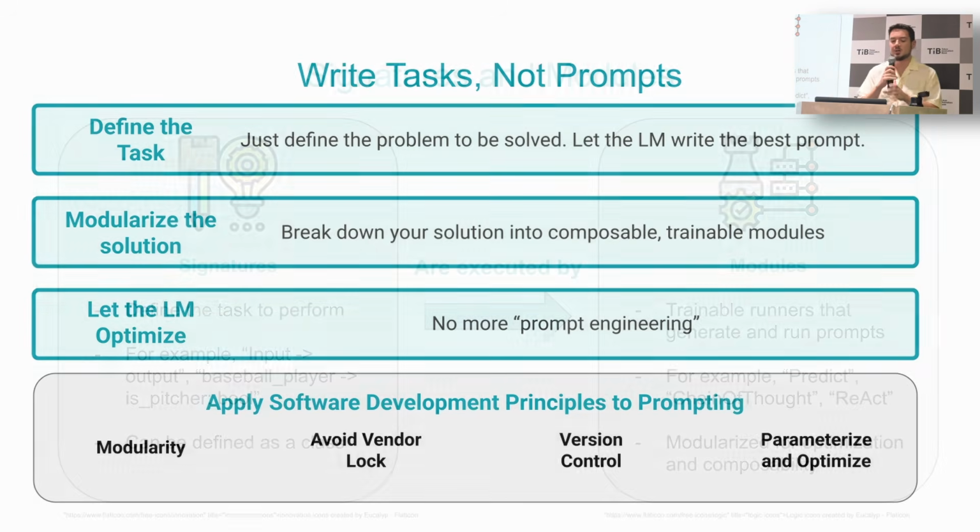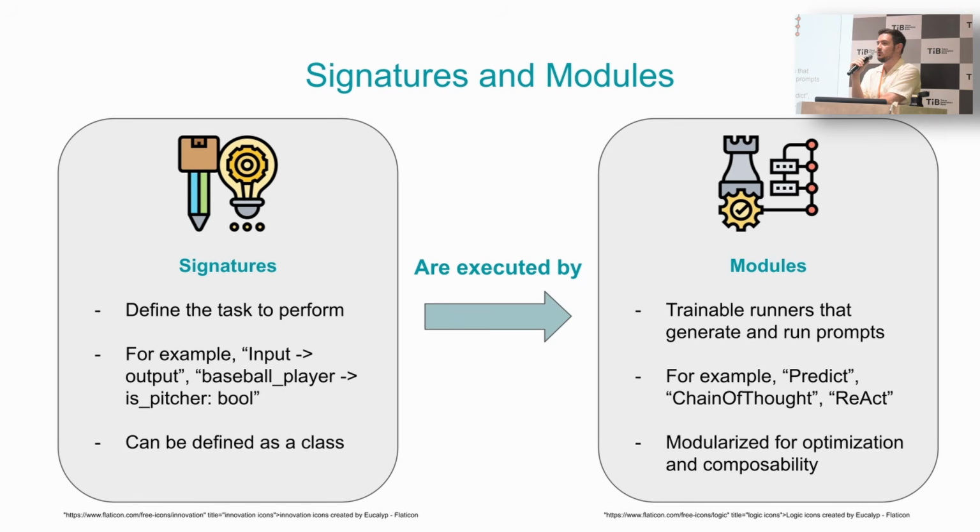Under the hood, what goes on in DSPy is there are basically two types of classes. There is a signature, which is the task, right? This is the objective function. It's typically an input and output format. For example, it might just be: given a baseball player, is the player a pitcher, yes or no. These are, like I said, defined as a custom class, and they are executed by modules.